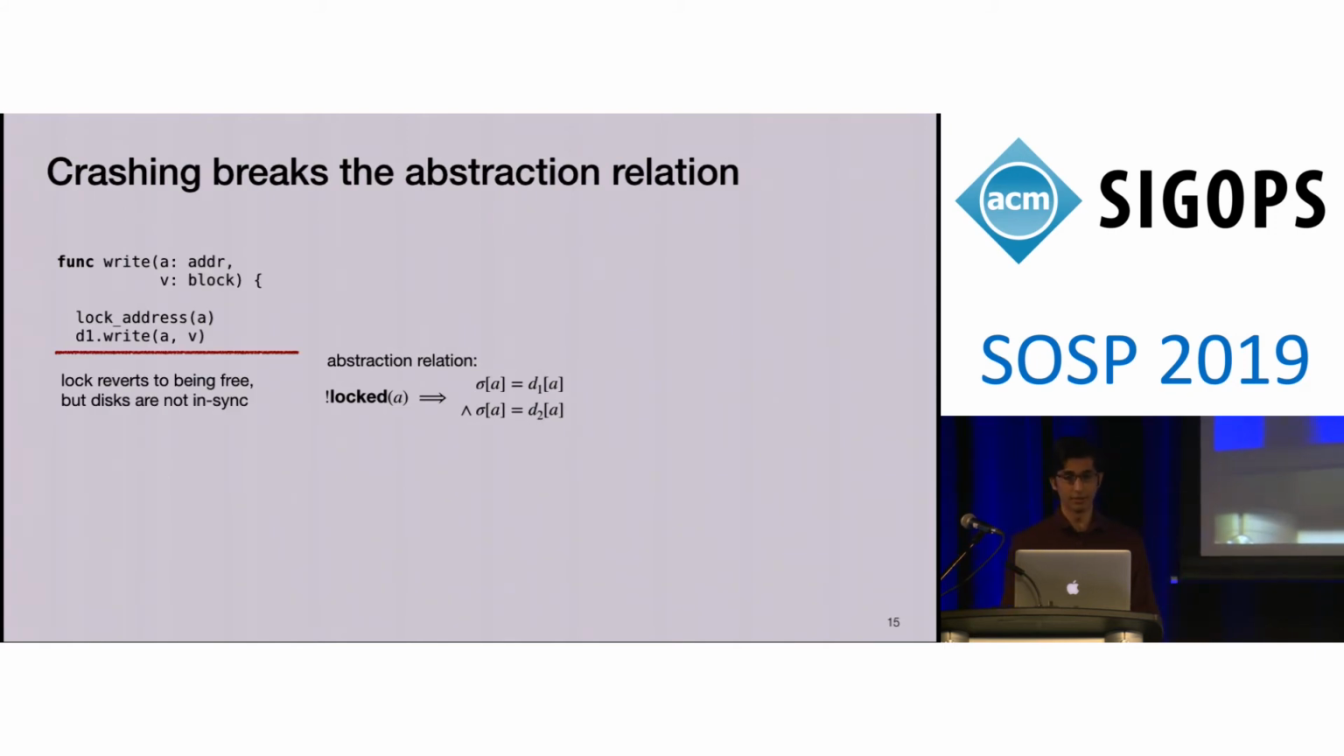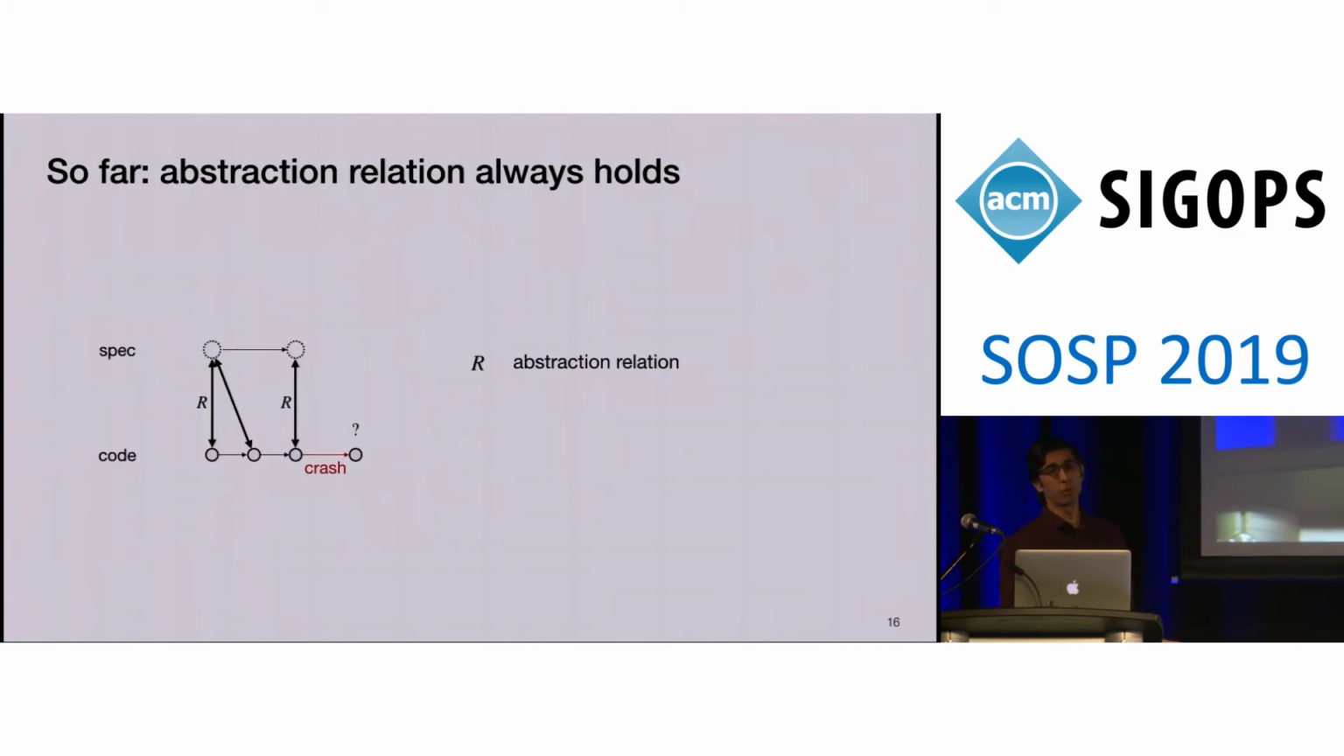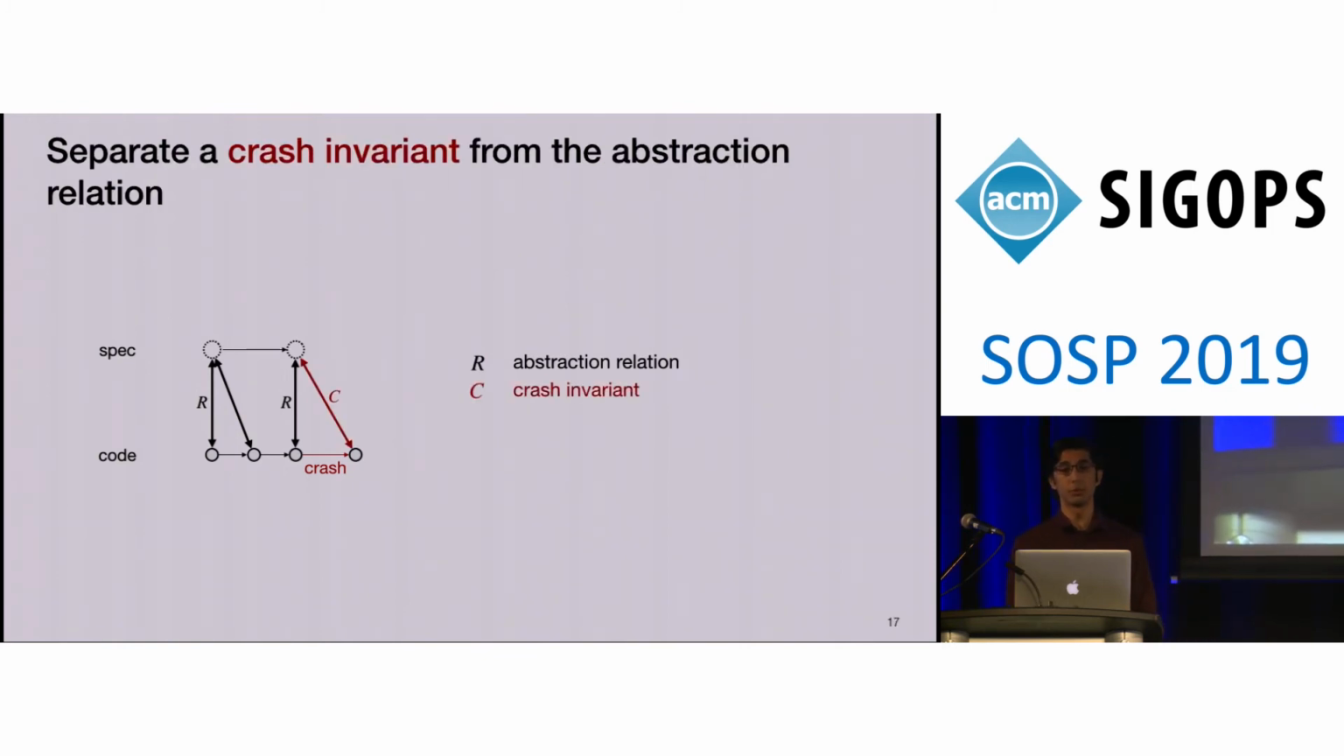Here's the problematic case. If we crash in the middle of a write operation, and we've updated the first disk but not the second, then the crash wipes out all the state of the system, and so we lose the lock, but we haven't synchronized the disks. So this abstraction relation no longer holds. So far in forward simulation, we've mandated that the abstraction relation has to always hold, but we've seen that crashes break this property. The way Perennial solves this problem is we separate a crash invariant from the abstraction relation.